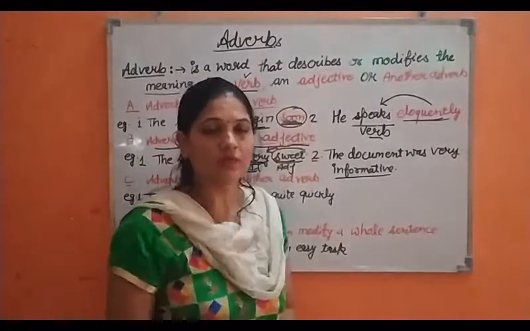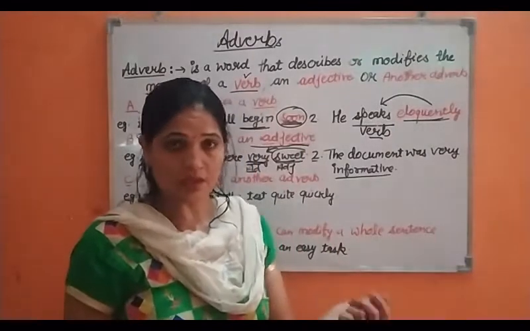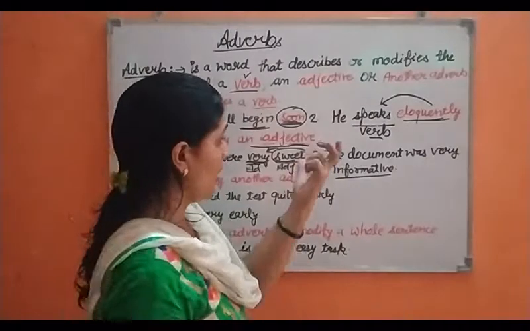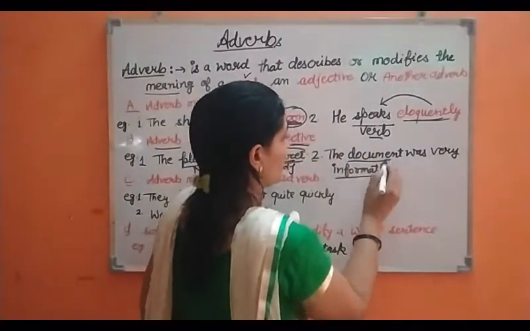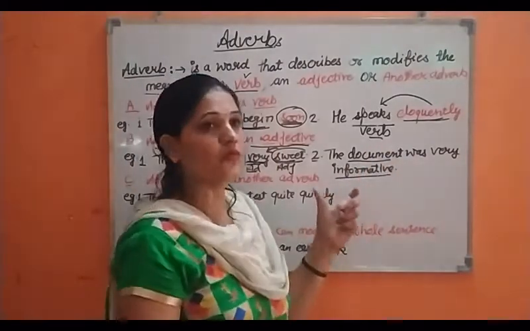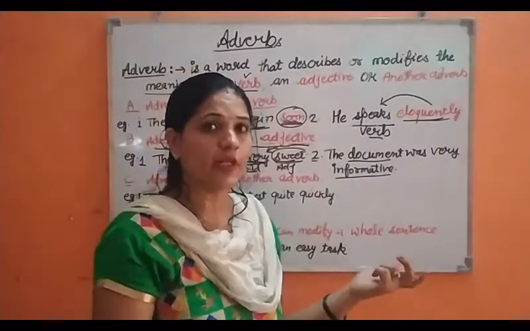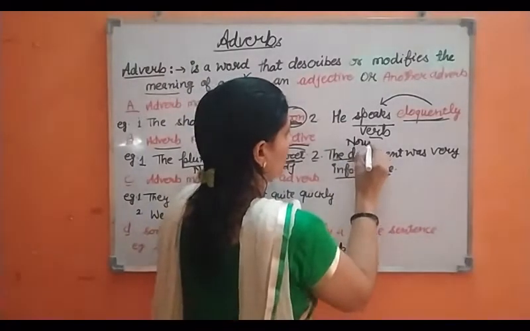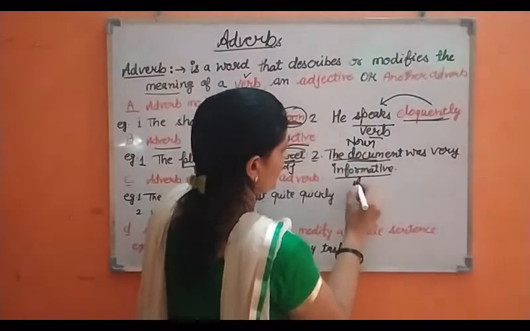As I told you, an adjective is the word which tells us about the noun. And what is the noun here? Document. So the statement is telling us that the document was very informative. What was informative? Document. So document is the noun, and informative is the adjective.